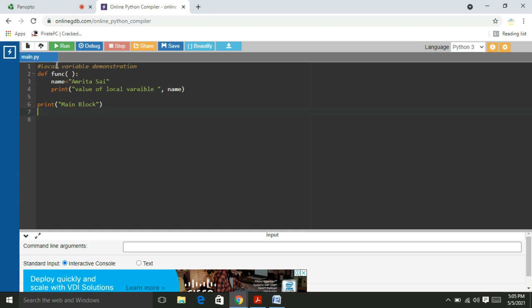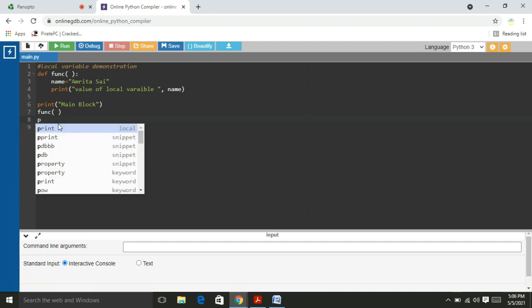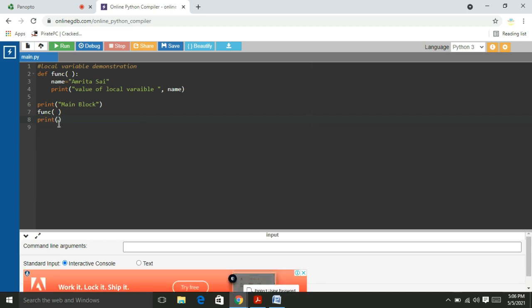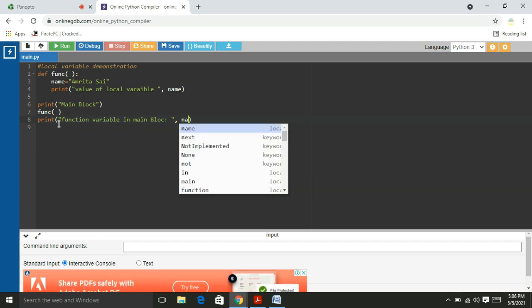I call the function with its name. Within the function, we know that name is a variable. Now I try to print the name in the main block. I write print, function variable in main block, name.